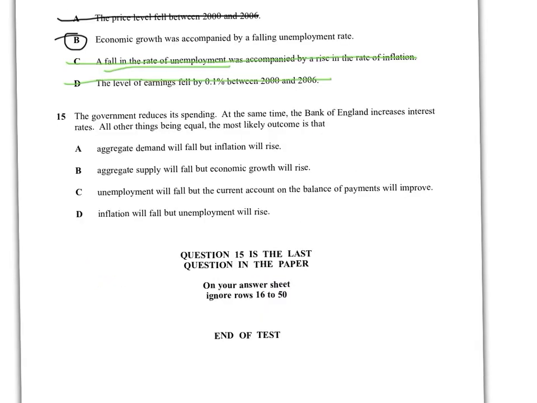Okay, nice easy one for you, this one, as a finale. It says the government reduces its spending, so that means AD would be going down. That's the first bit. At the same time, Bank of England increased interest rates. When they do that, that means AD will be going down as well. So we've got two things which are basically saying what's going to happen when AD goes down. So we're saying aggregate demand will fall, but inflation will rise. That's not true, because when aggregate demand falls, inflation will probably fall as well.